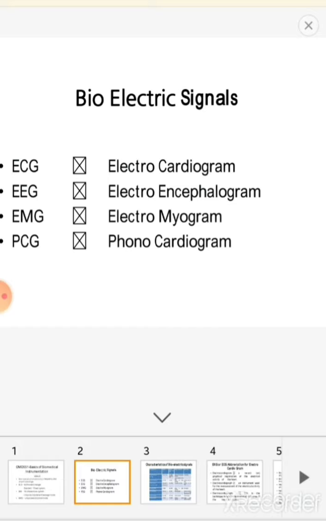Some of the most familiar biosignals are ECG, electrocardiogram, EEG, electroencephalogram, EMG, electromyogram, PCG, phonocardiogram.